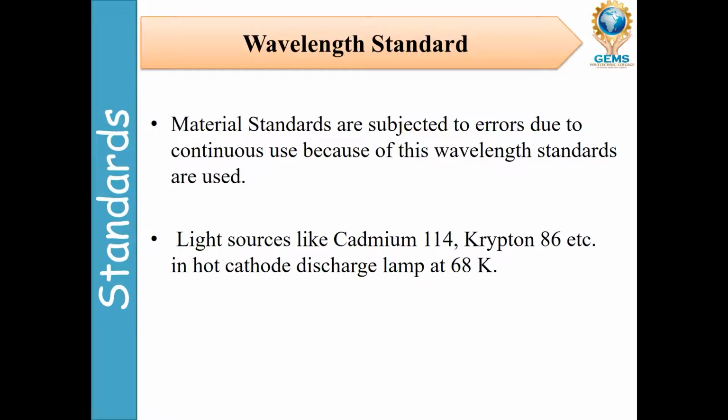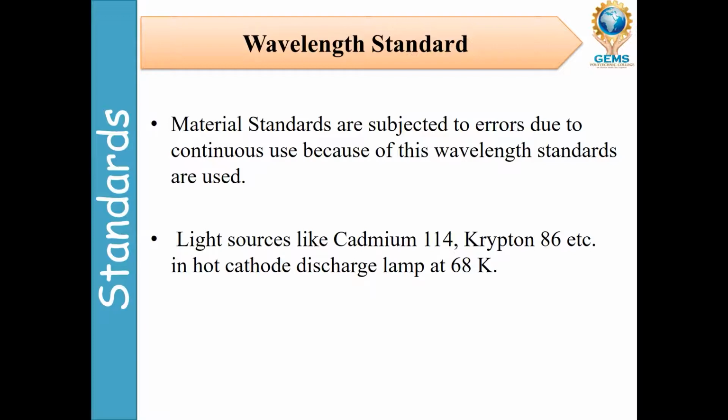Wavelength, what is it? It is in a light source. For the light source, what are we using? Light sources like cadmium 114, krypton 86, etc. in a hot cathode discharge lamp at 68K. These are the light sources used for the wavelength standard.